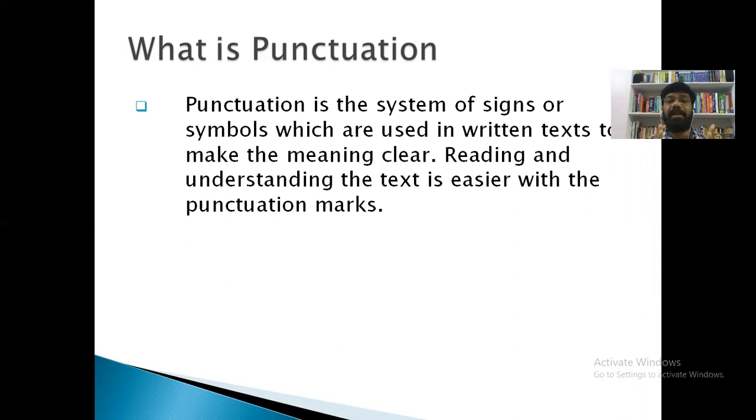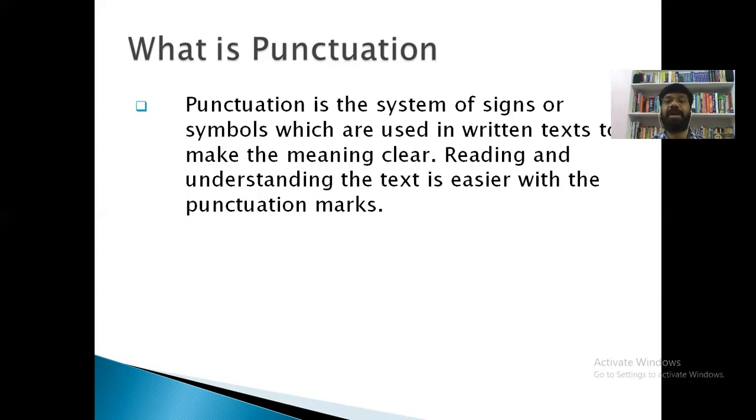Reading and understanding the text is easier with the punctuation marks, right? So if there is absence of punctuation marks in a sentence, we cannot read and we cannot understand. That's why, for perfect reading and understanding, we need punctuation marks. Punctuation marks are very, very important. If we misuse punctuation marks, the meaning will change, and the meaning will be ridiculous and funny.